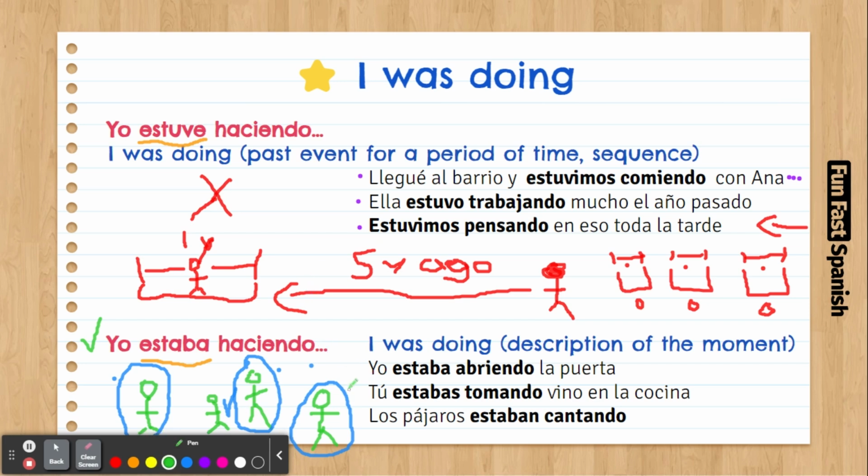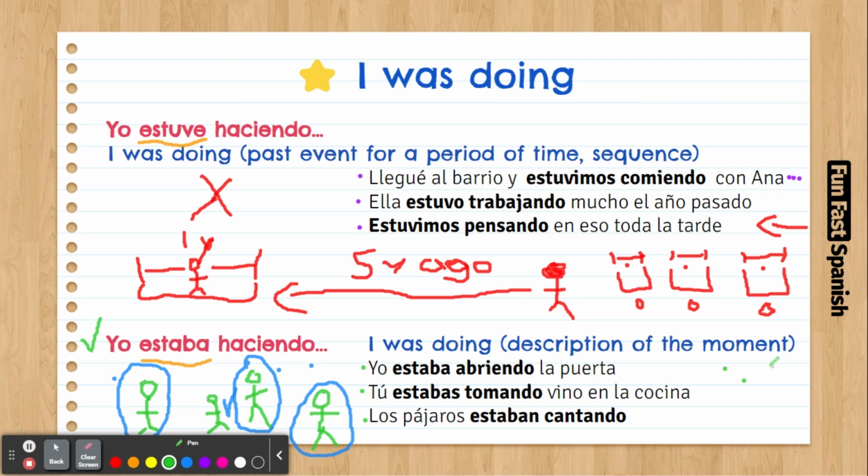Yo estaba abriendo la puerta. Like in that moment, I was opening the door. Tú estabas tomando vino en la cocina. You were drinking a glass of wine in the kitchen. So I'm describing what's happening in that moment. Los pájaros estaban cantando. Birds were singing. So picture it.